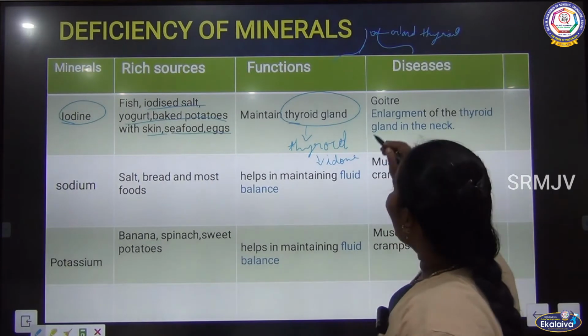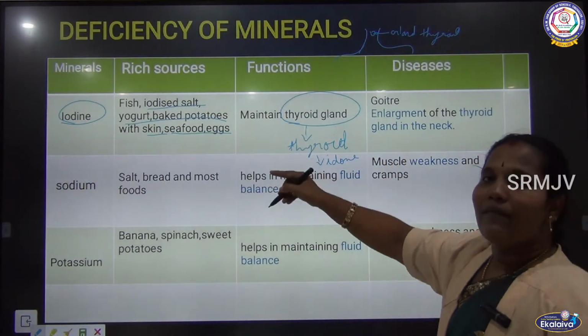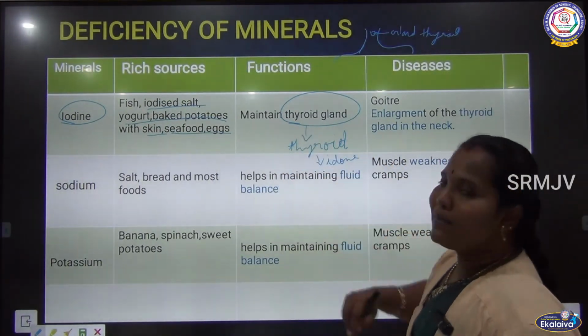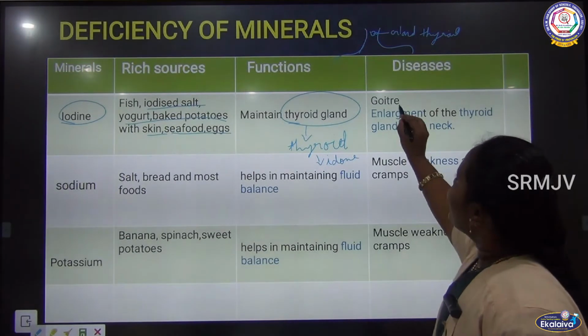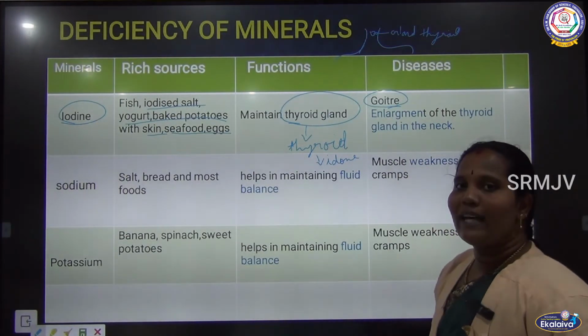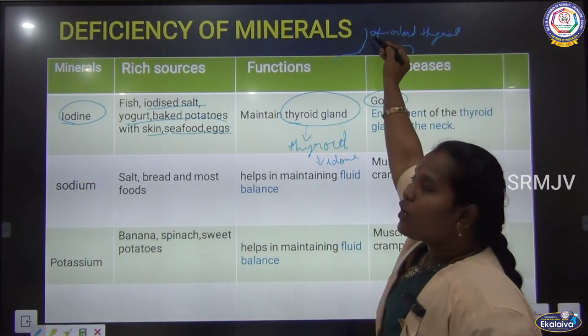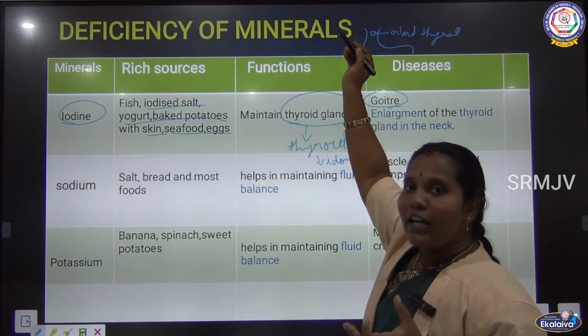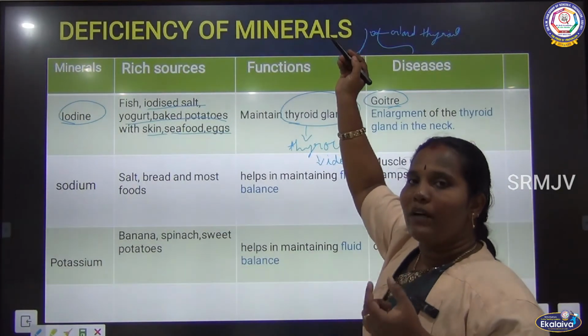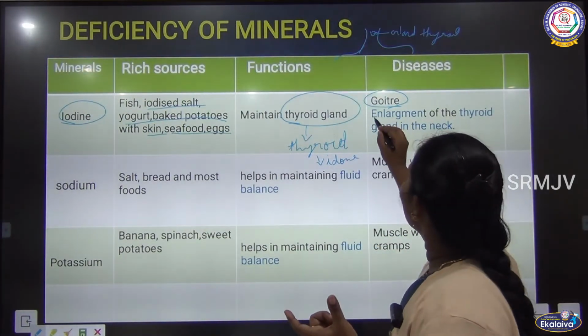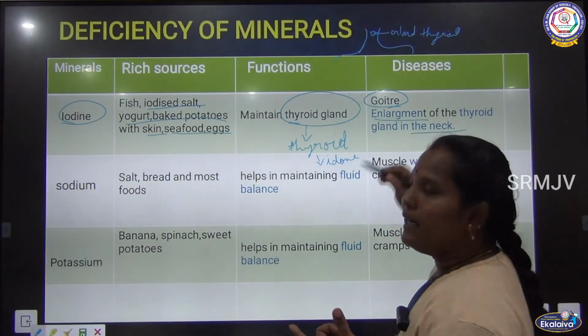Okay. So what happens to a person affected by iodine deficiency? It is called goiter disease. What is goiter disease? We have the thyroid gland in the neck. This thyroid gland will be affected. It is enlarged. It is an enlargement of the thyroid gland in the neck.